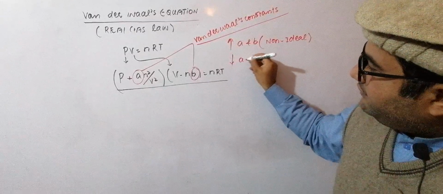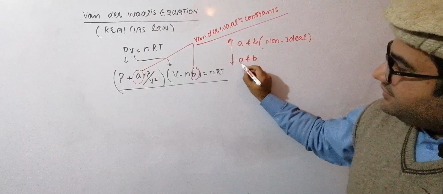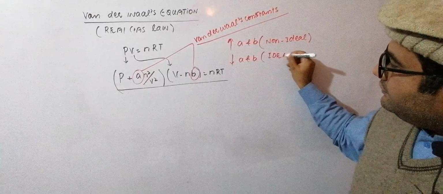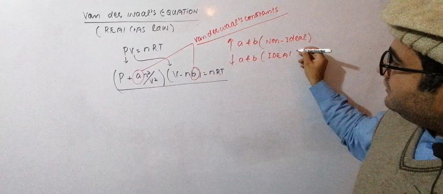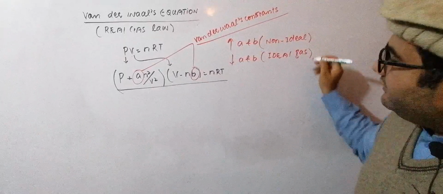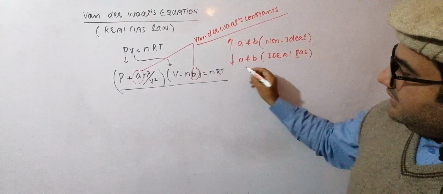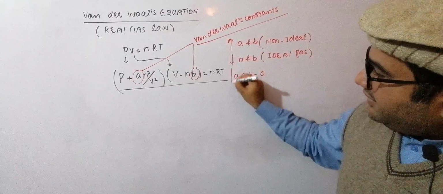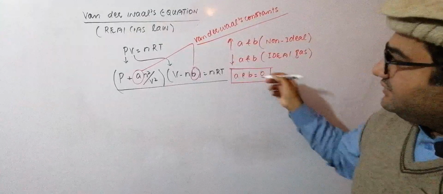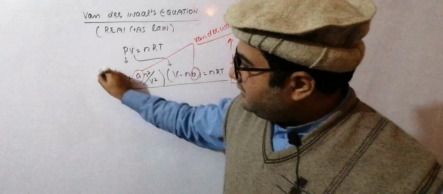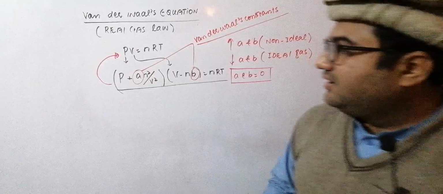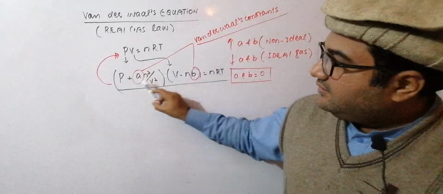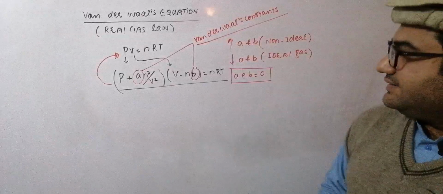A lesser value of A and B means lesser forces of attraction and lesser actual volume, so that gas will be close to ideality and comparatively an ideal gas. And if A and B are 0, it means there are no intermolecular forces and no actual volume, then this equation will be equal to the ideal gas equation. That gas will be the ideal gas.